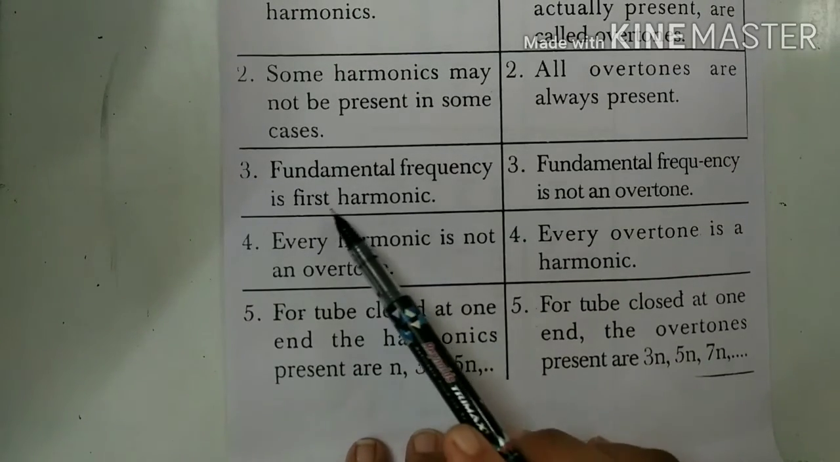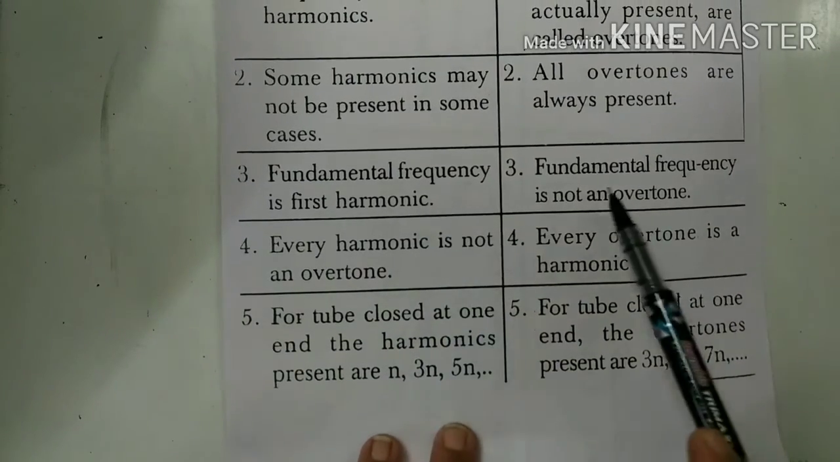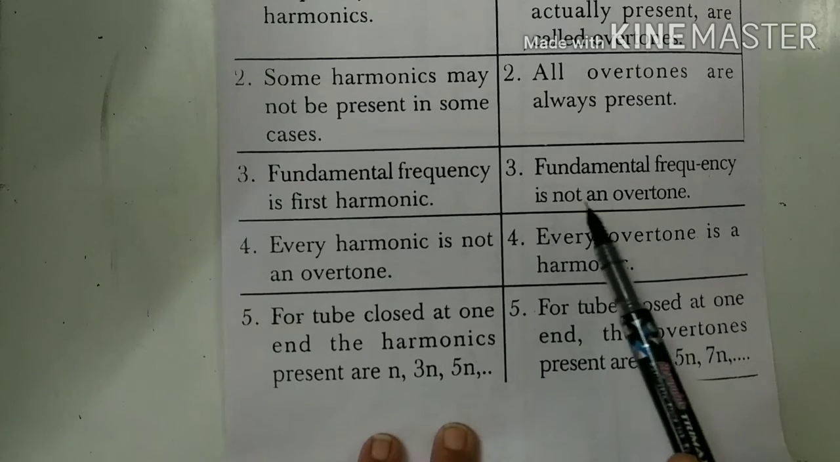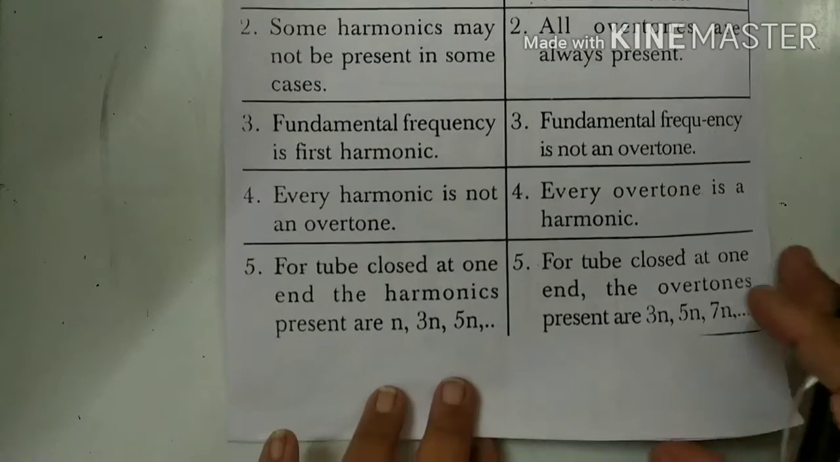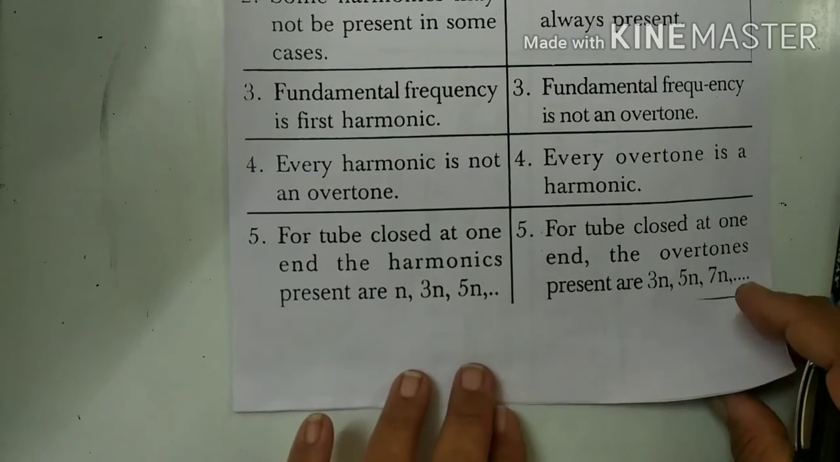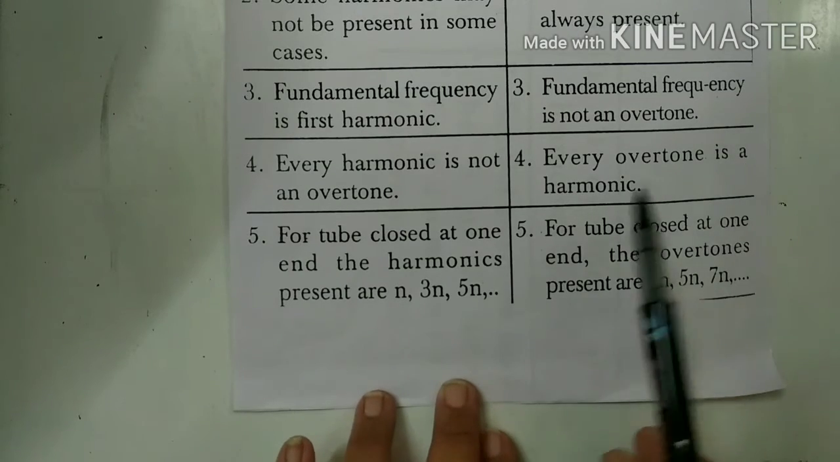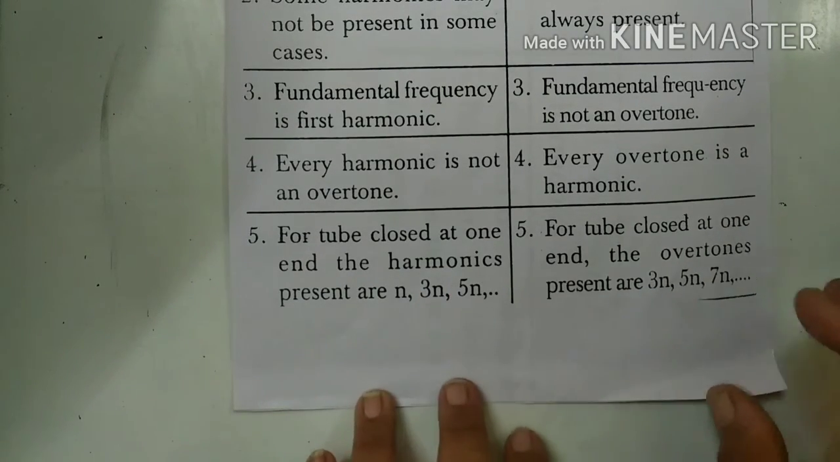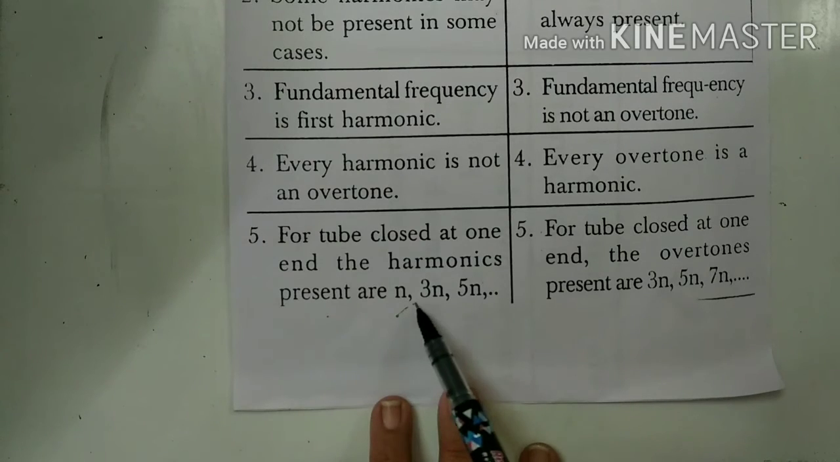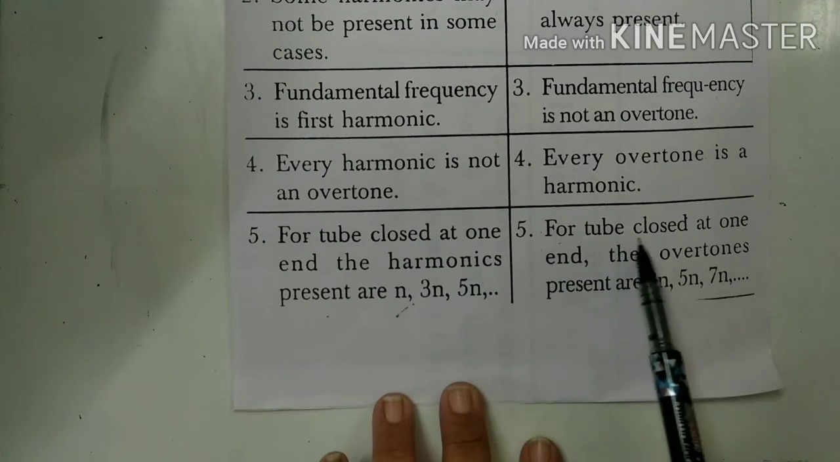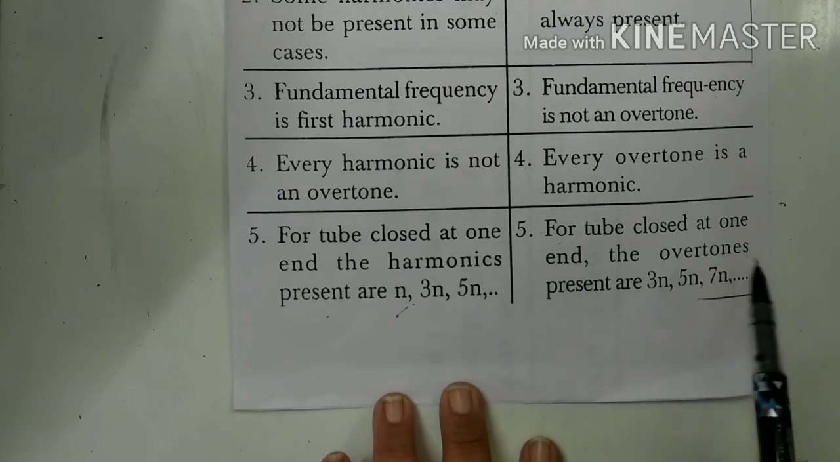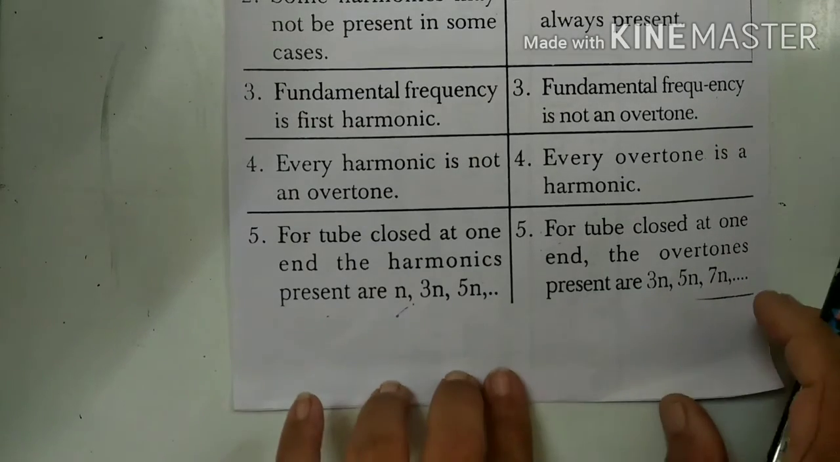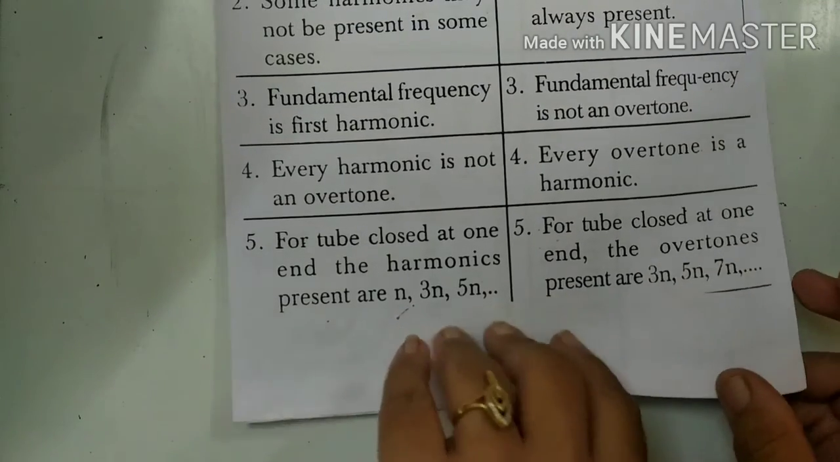The fundamental frequency is the first harmonic. The fundamental frequency is not an overtone. Every harmonic is not an overtone. Every overtone is a harmonic. For a tube closed at one end, the harmonics present are n, 3n, 5n, and so on. For a tube closed at one end, the overtones present are 3n, 5n, 7n, and so on.